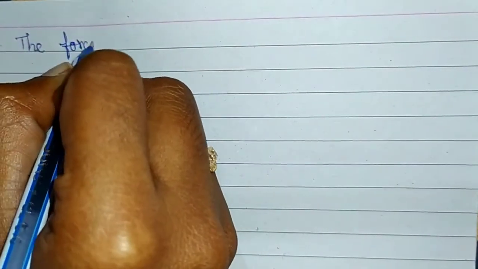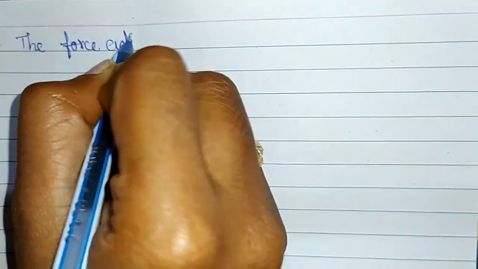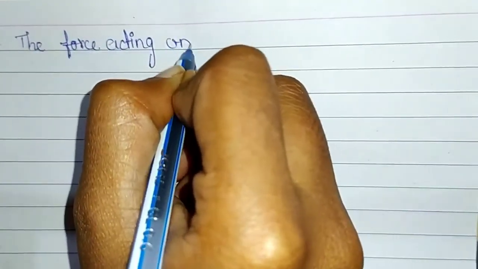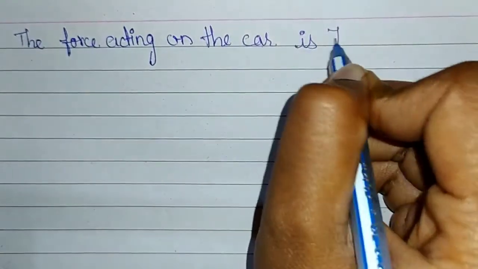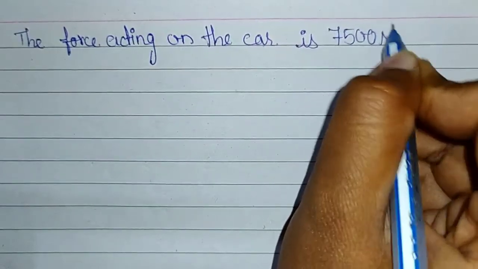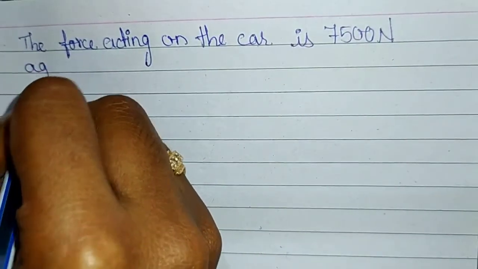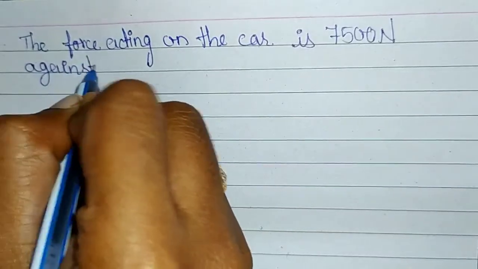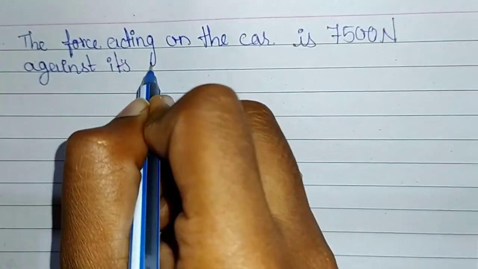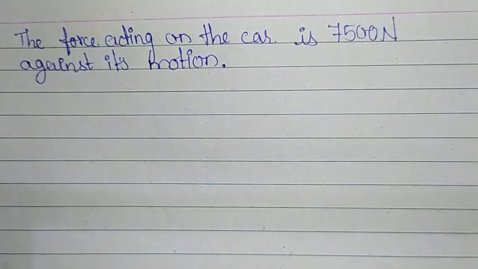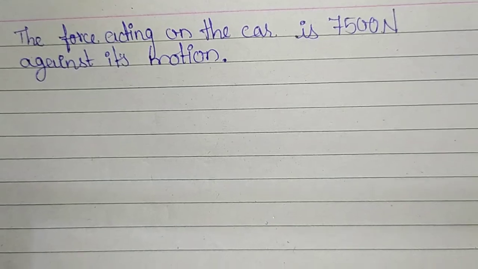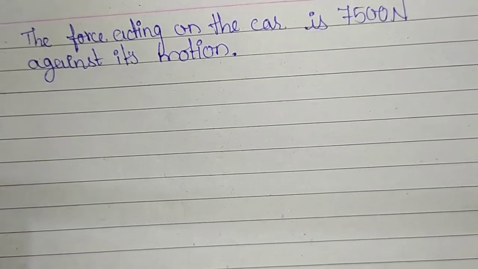Now writing the result in proper sentences, the force acting on the car is 7500 Newton against its motion. Since we are applying brakes, we are restricting the motion of the vehicle. That is why the force has a negative sign to it.